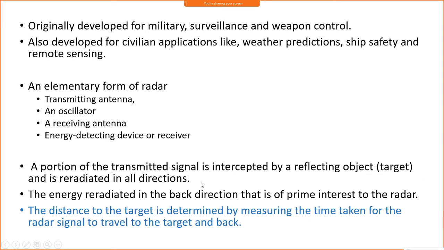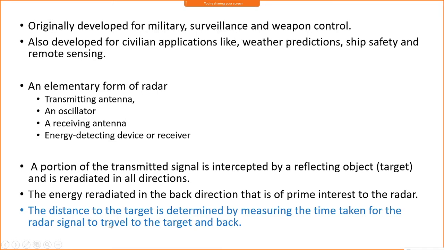That will be the minimum time taken by the signal to reach the target, and so it will be received by the receiver. Now the energy which is re-radiated back to the receiver is the actual interest of the radar. By estimating that signal, we are able to estimate the target.